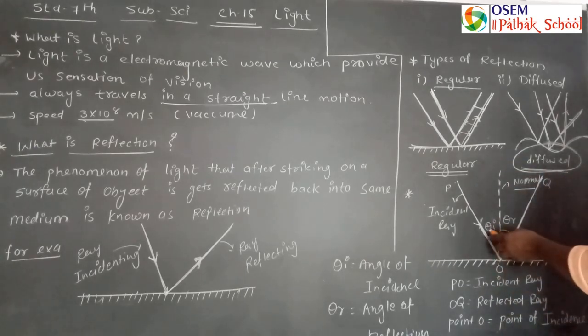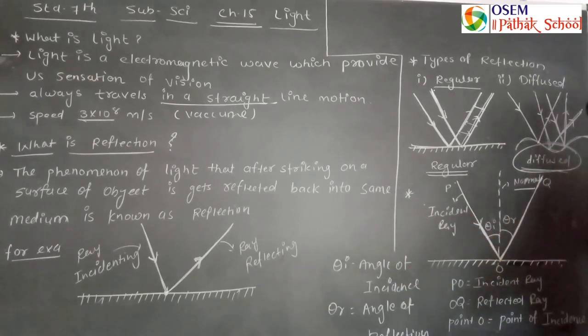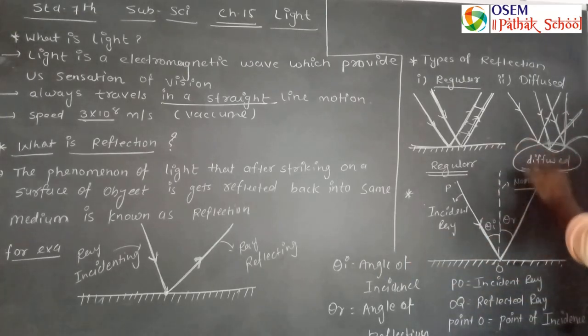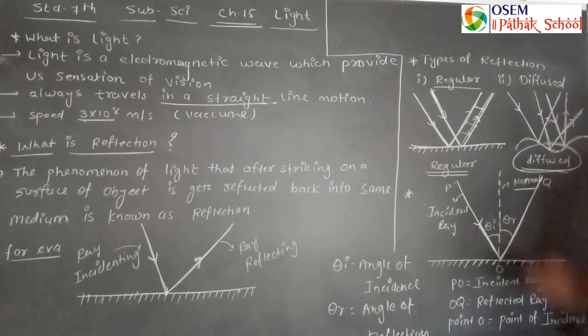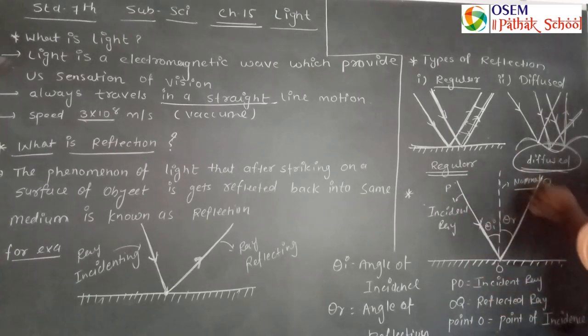To measure the angle of incidence and angle of reflection. So the angle between the incident ray and the normal is known as the angle of incidence, represented by theta I, and the angle between the normal and the reflected ray, theta R, is considered the angle of reflection. So this is the mechanism that actually occurs in the case of reflection.